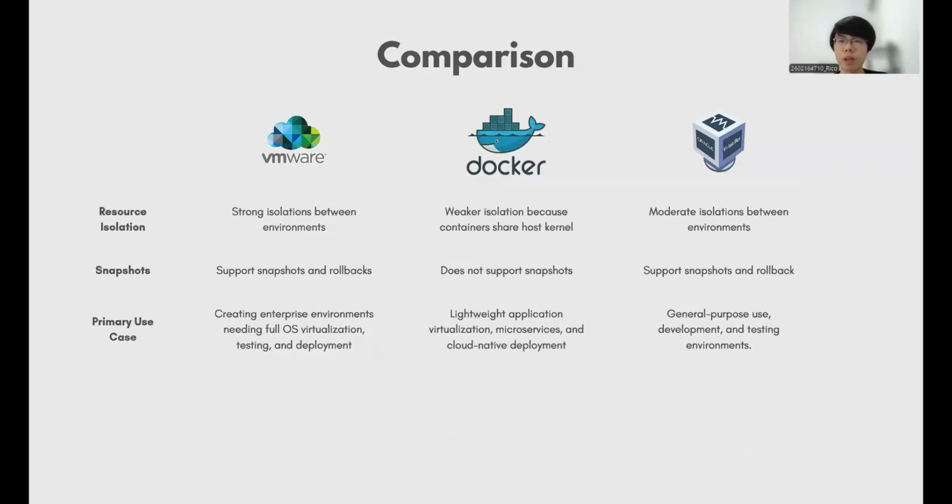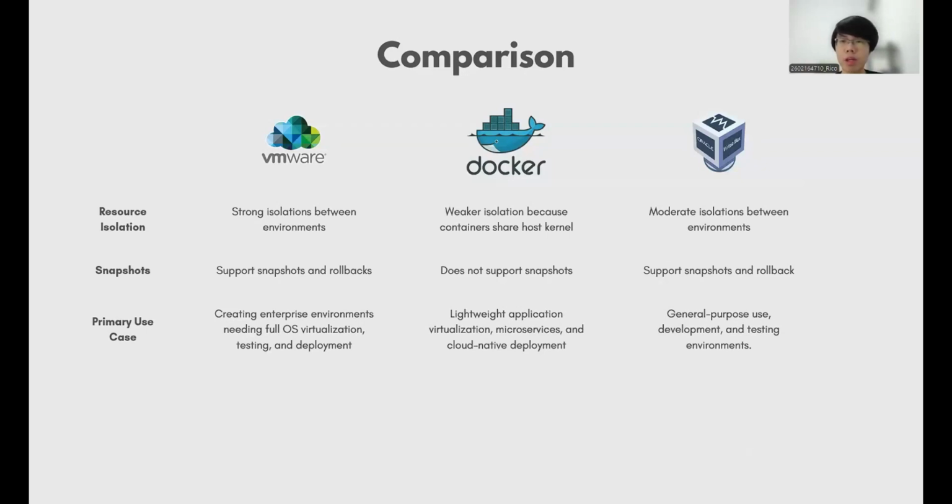When it comes to resource isolation, VMware offers strong isolation between environments. Docker, on the other hand, has weaker isolation due to the containers sharing the same host kernel, while VirtualBox provides moderate isolation between environments. For snapshots, VMware and VirtualBox both support snapshots and rollbacks. Docker, however, does not support snapshots.